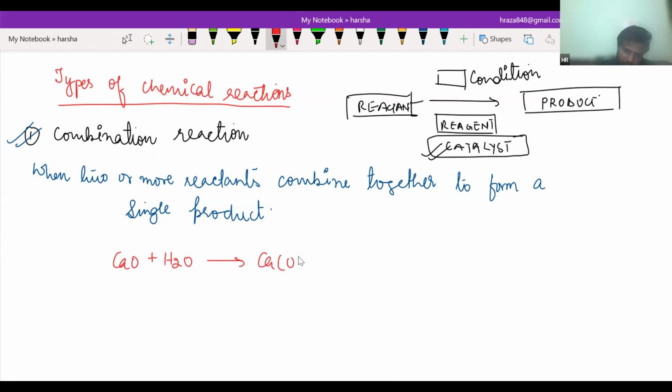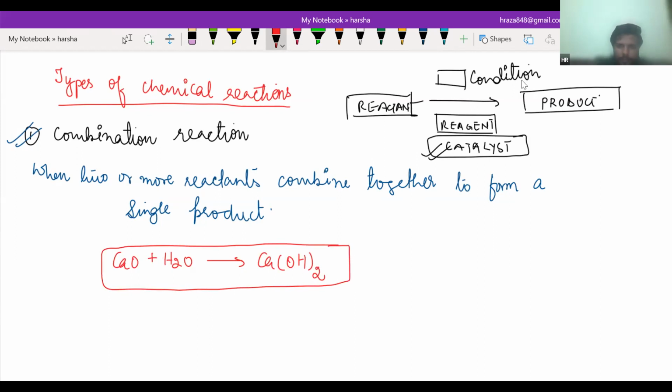It will give Ca(OH)2. Now you have to remember some chemical names, like this is calcium oxide, but also known as quicklime. This is calcium hydroxide, but it is also known as slaked lime.